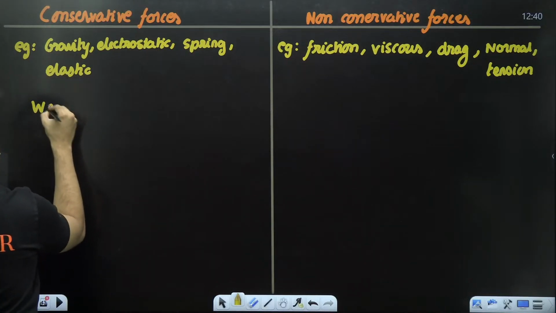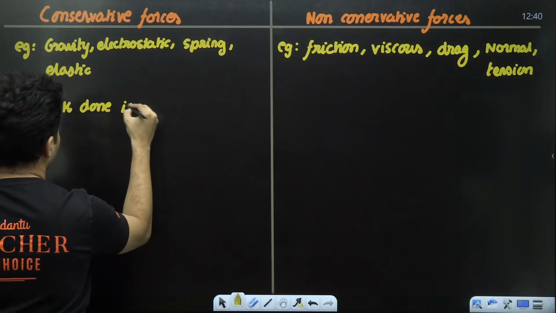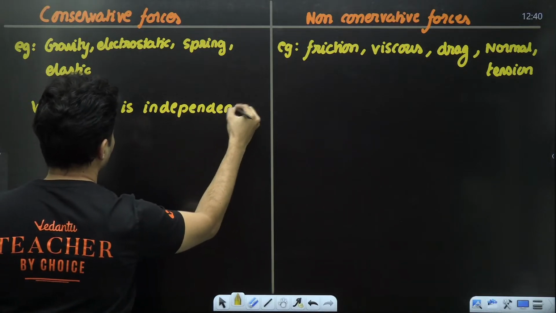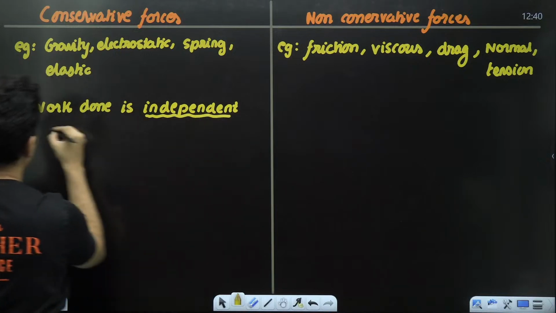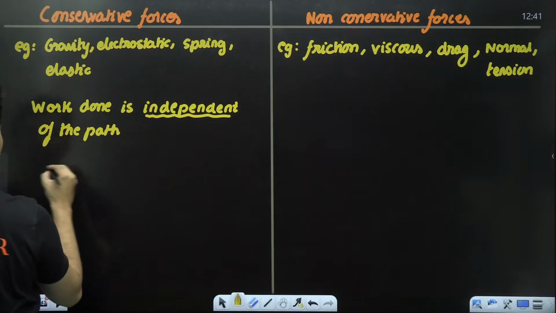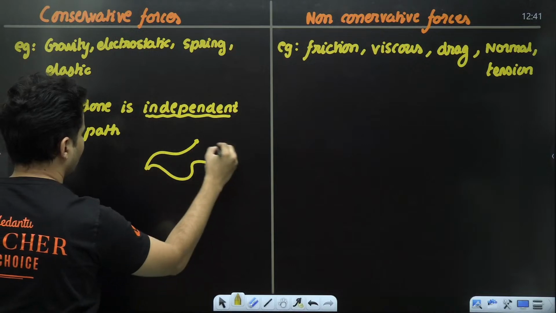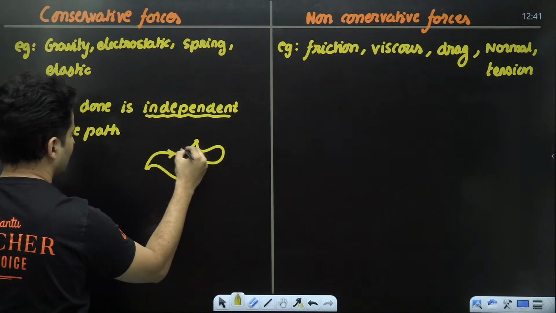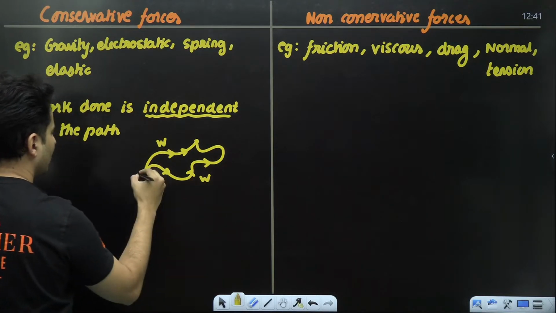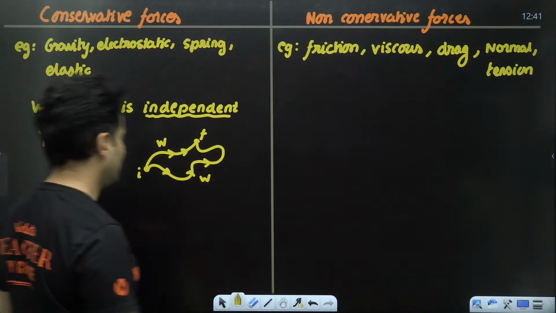So work done is independent, very, very important, independent of the path. So go like this or like this. This work and this work will be the same for the same initial and final source and destination.